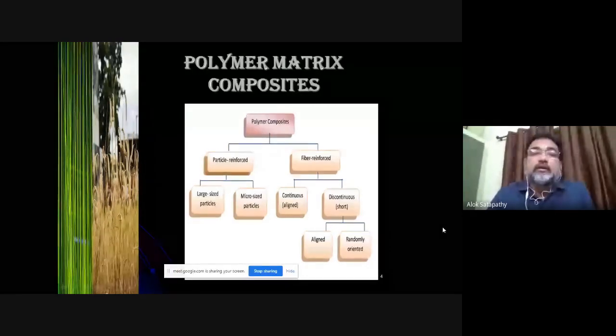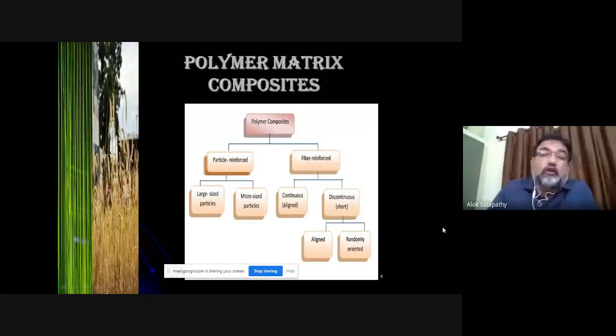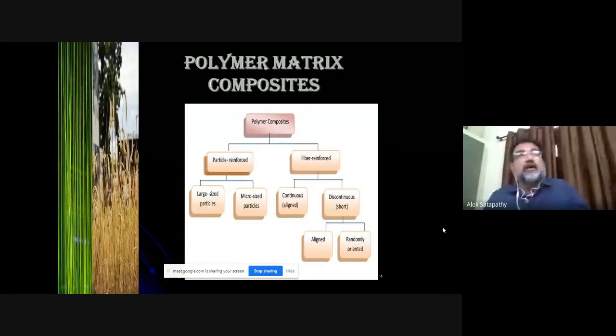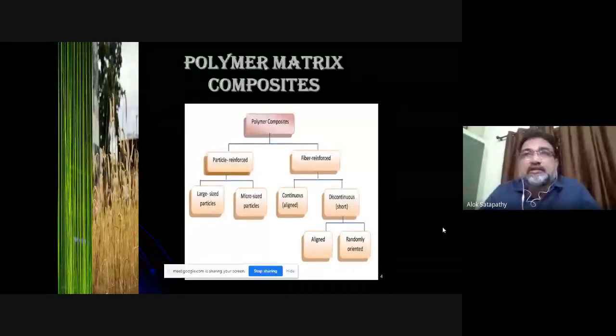Now, in the particle reinforced composite, again, depending on the size of the particle, you can have large size particle composite, you can have micro size particle composite, you also can have nano size particle composites. So nanocomposites is an area which is very emerging these days, and a lot of research scope is there, where the particulate filler size is of nano order, and they give wonderful properties when embedded in a matrix system.